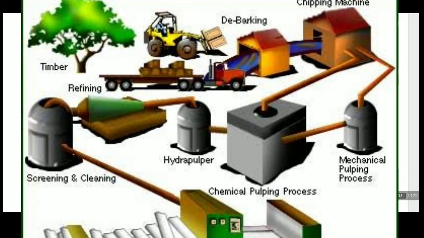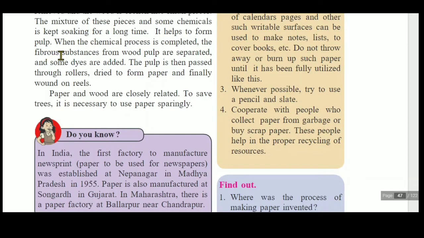When the chemical process is completed, the fibrous substances from wood pulp are separated and some dyes are added. Dyes are nothing but the different colors. The pulp is then passed through the rollers, dried to form paper, and finally wound on reels. Paper and wood are closely related. To save trees, it is necessary to use paper sparingly.